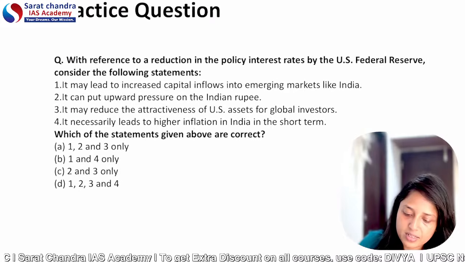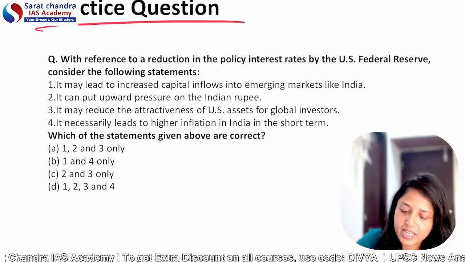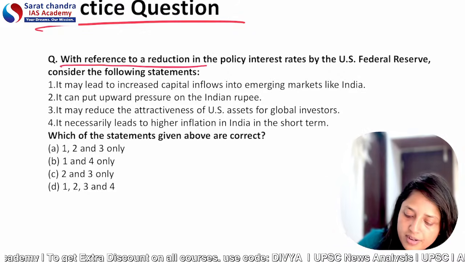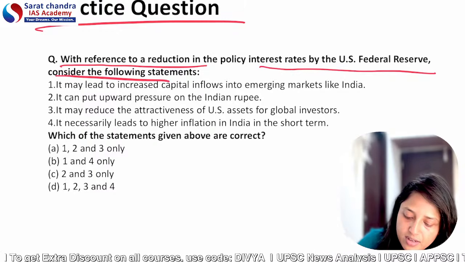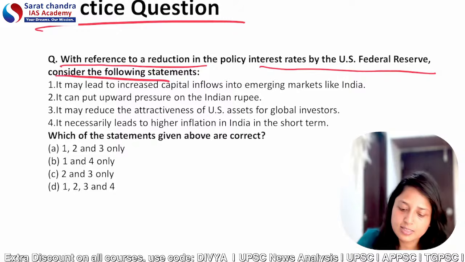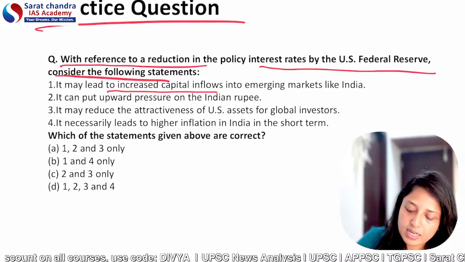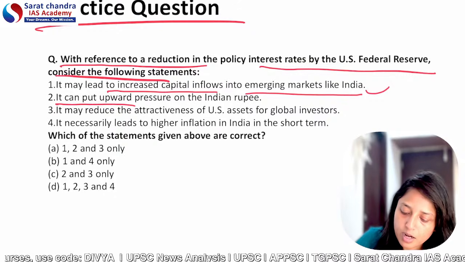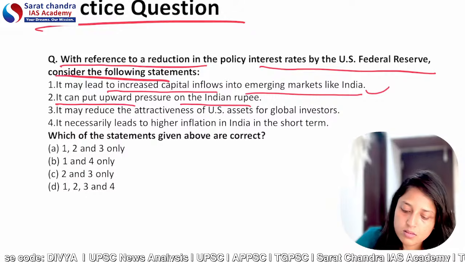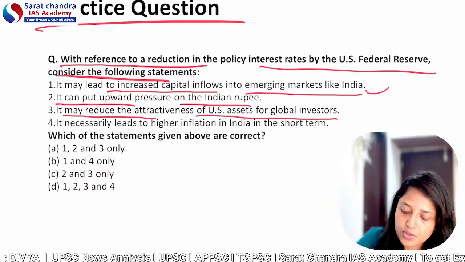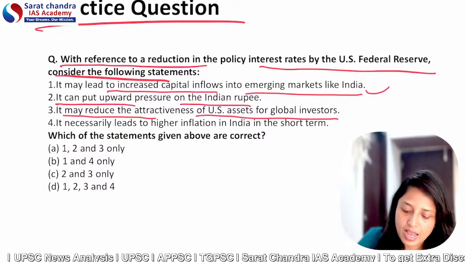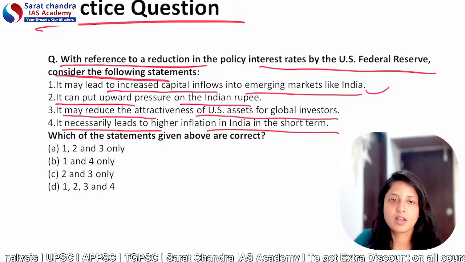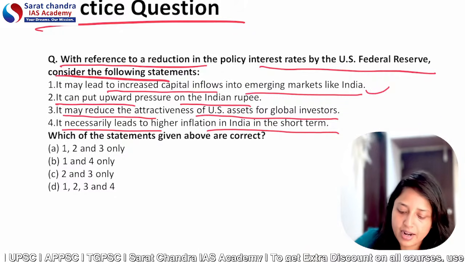Okay, so this is a practice question for you. Please go through the article once again and answer this question. With reference to a reduction in the policy interest rates by the US Federal Reserve, consider the following statements. First, it may lead to increased capital inflows into emerging markets like India. Second, it can put upward pressure on the Indian rupee. Third, it may reduce the attractiveness of US assets for global investors. And finally, it necessarily leads to higher inflation in India in the short term. Please go through the article once again and try to answer this question.